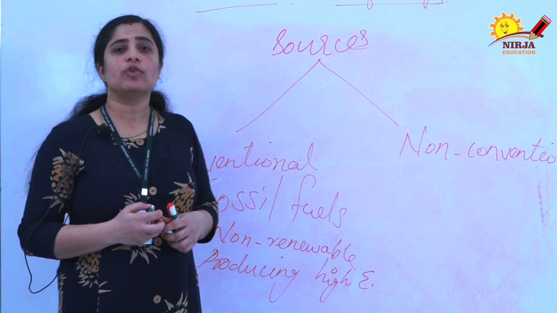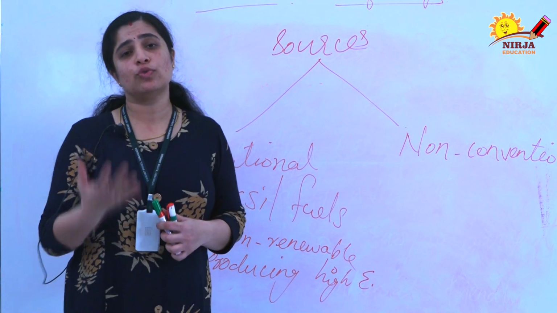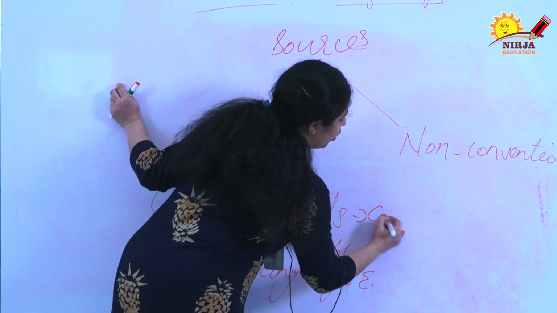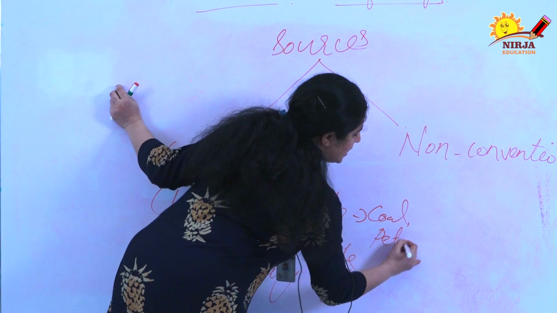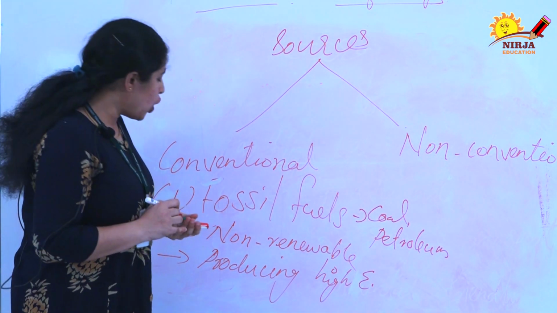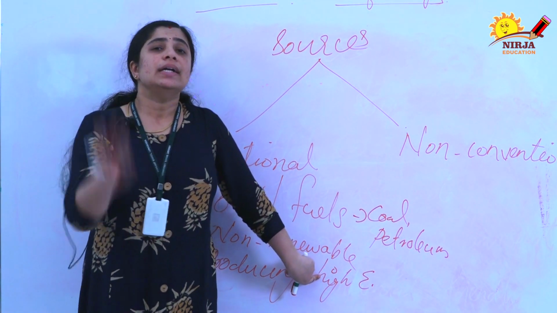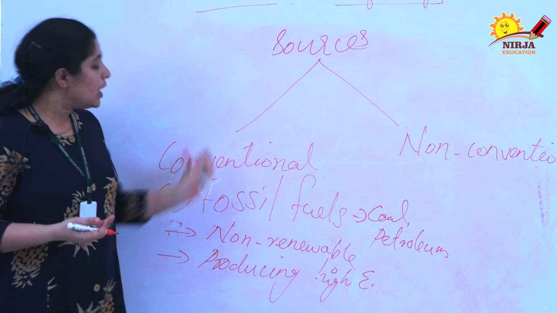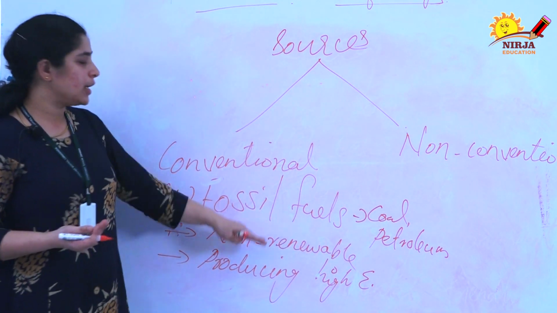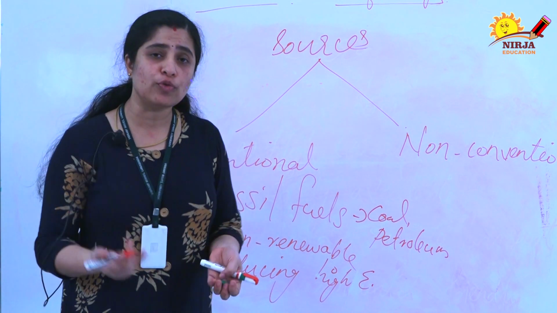Already you learned about fossil fuels, you know that it takes millions of years to form fossil fuels. Some examples of fossil fuels are coal, petroleum products, etc. It is a non-renewable source of energy. Non-renewable means we can't get it again, that means it will not reform again. It is not renewable, that is, a non-renewable source of energy, because it takes millions of years to form.